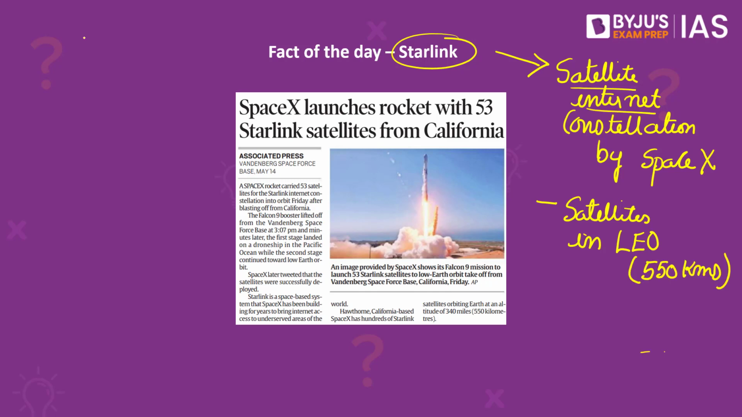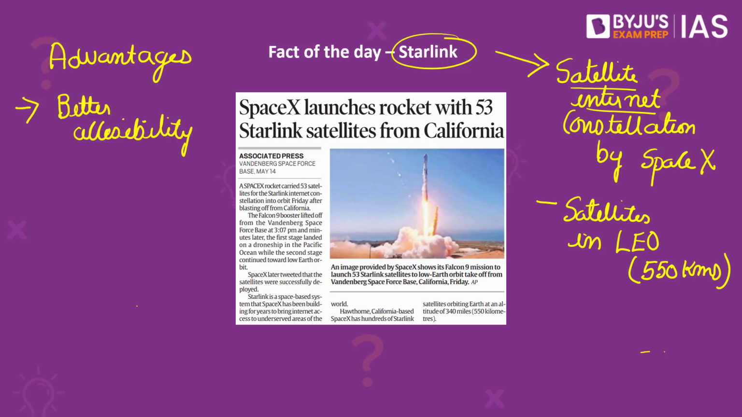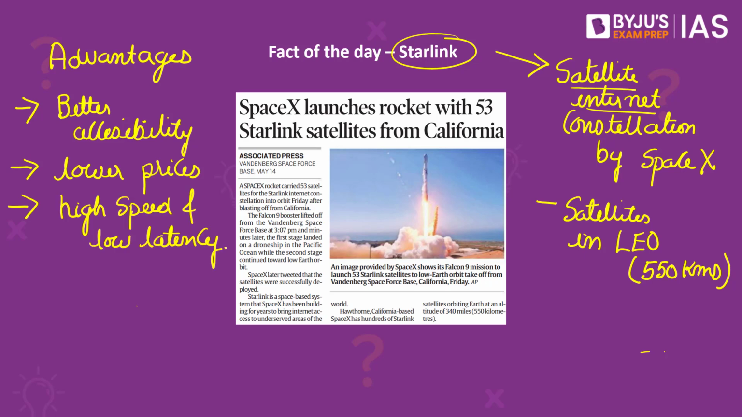Now let us understand what are certain advantages of such satellite internet systems compared to the more traditional fiber systems. These space-based systems can help bring internet access to underserved areas of the world. Also, since these systems do not require the laying down of optical fibers, the cost involved in their installation is less. This can ensure lower internet prices for the users. Also, it is known to provide high speed and low latency along with high bandwidth.